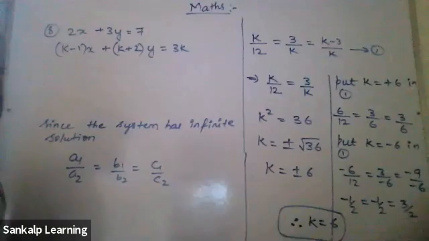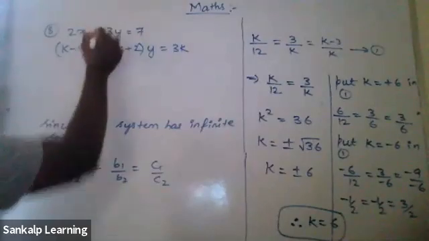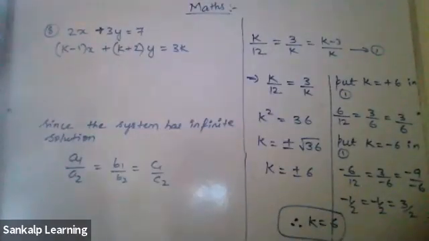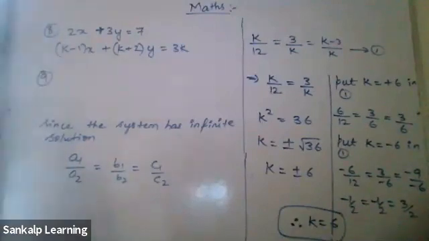Sir, is it plus or minus after 2x? 2x plus 3y equals 7. K minus 1 into x plus K plus 2 into y equals 3K. Okay, 9th one.